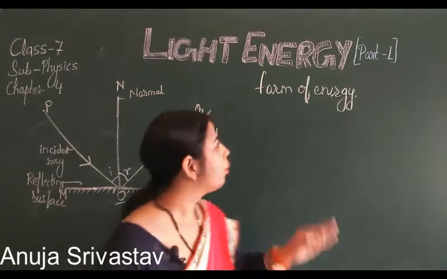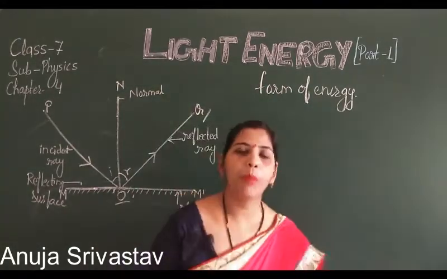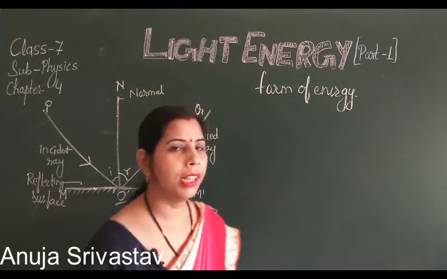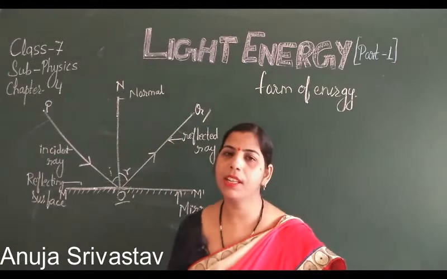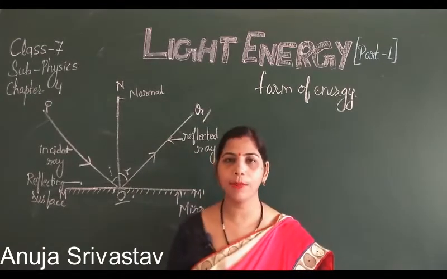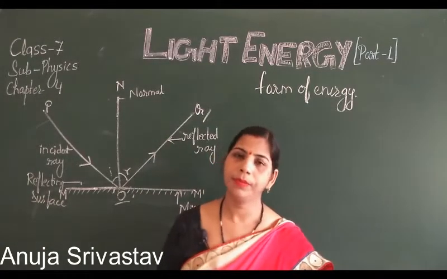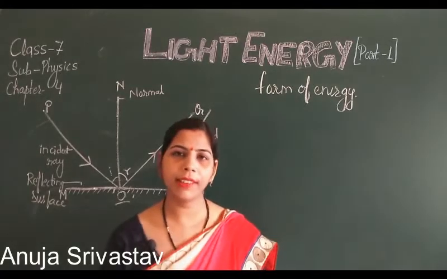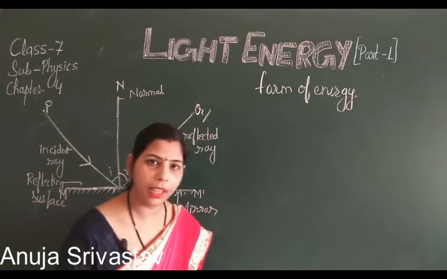So why is light important? Why is light known as a form of energy? Because light helps us to see the things. We are able to see the things because of the light. So how can we see the things? हम कैसे चीज़ों को देखते हैं? How can we see the things?